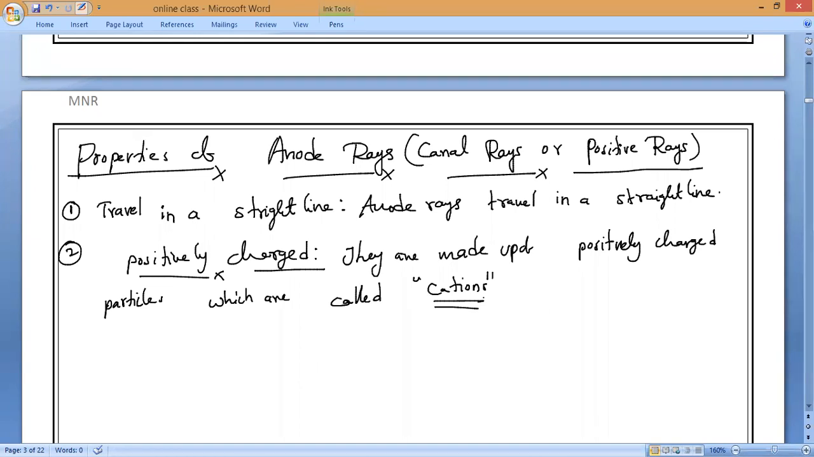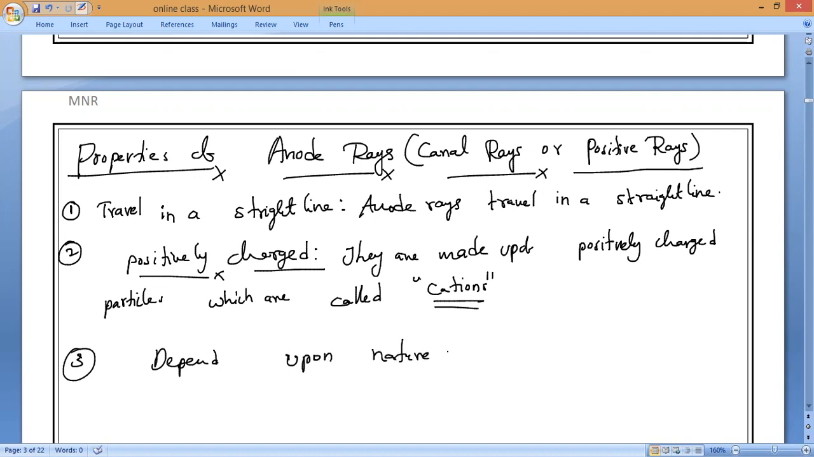Is it same or different, guys? Mass of cations. Different, sir. Different mass. Understanding? So that is what you have to remember. It depends upon the nature of the gas. That is the third property: depends upon the nature of the gas.